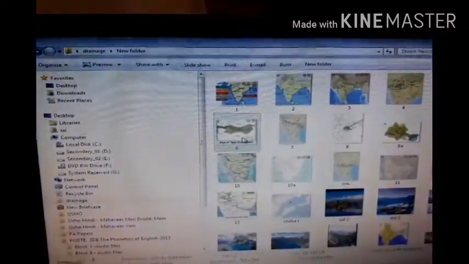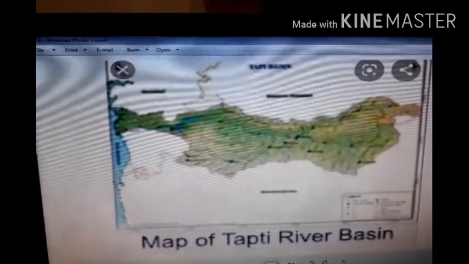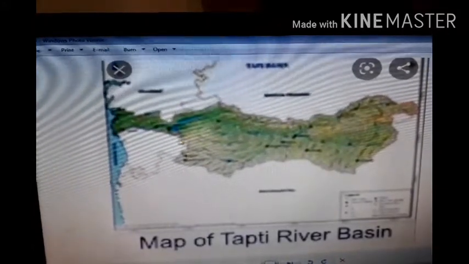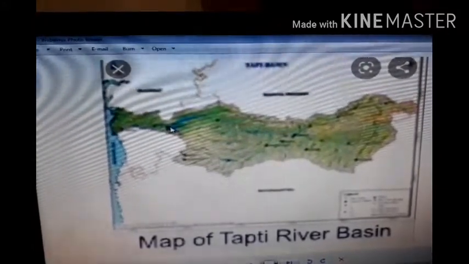The second river which moves from east to west is the Tapti river. This is the location of the Tapti river, south of the Narmada river. It originates from the Satpura range in the Betul district, and moves parallel to the Narmada river towards Gujarat and the sea. Let us see its basin. This is the Tapti river basin. It covers the lower part of the Satpura range.